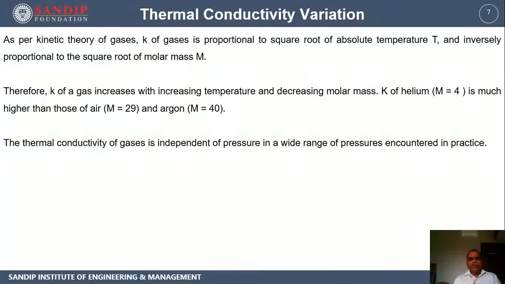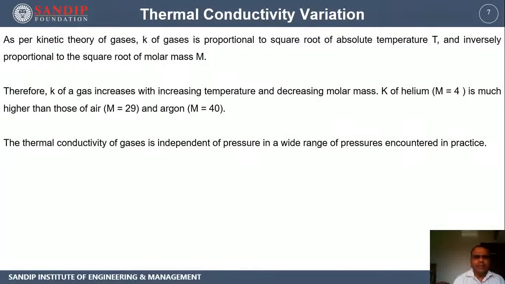Now if you are in a position to find out how the thermal conductivity is varying with respect to temperature and how it is varying with respect to pressure inside the system, then it gives us a very clear-cut idea about the calculations, and it makes our calculations easier for the rates of heat transfer.